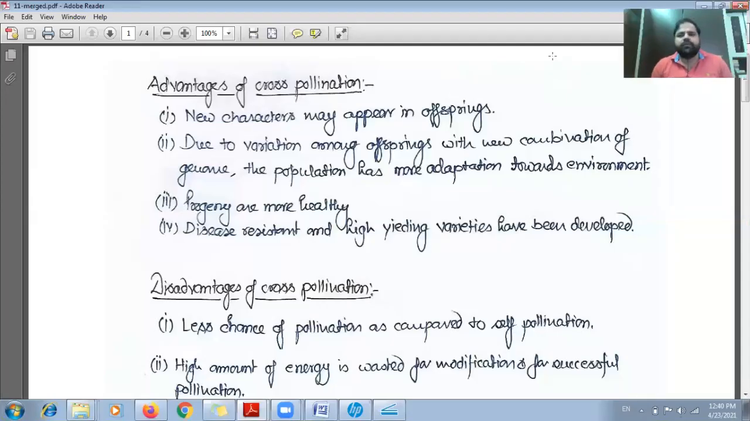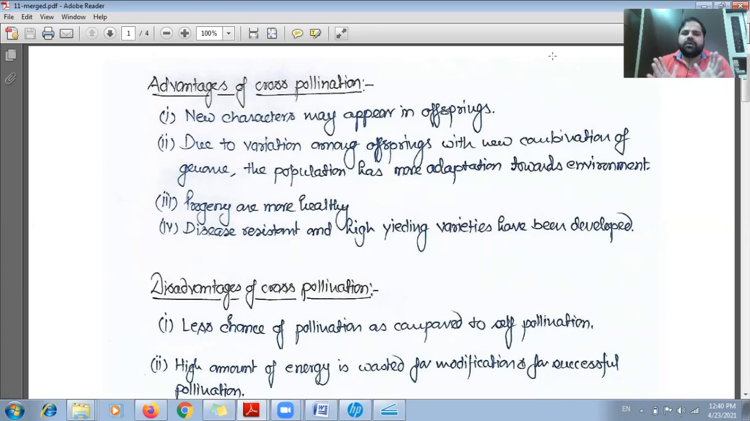Students, now we will move forward in our chapter sexual reproduction in flowering plants. So, first we will discuss the advantages and disadvantages of cross pollination. In case of advantages, there are certain points. The first point is new characters may appear in offspring.